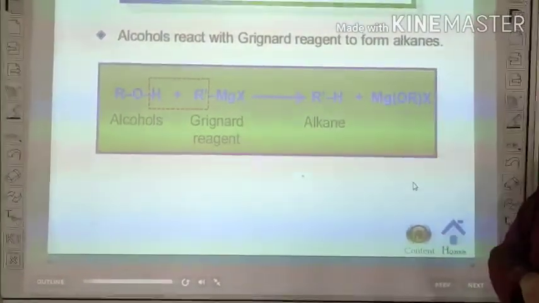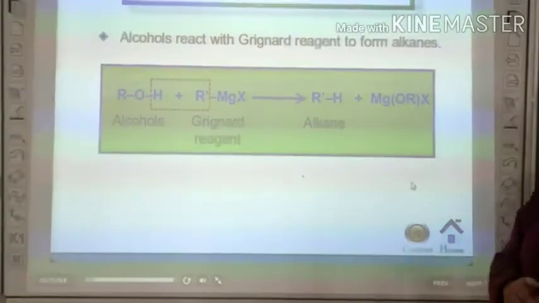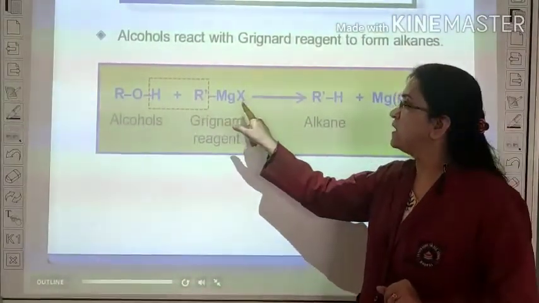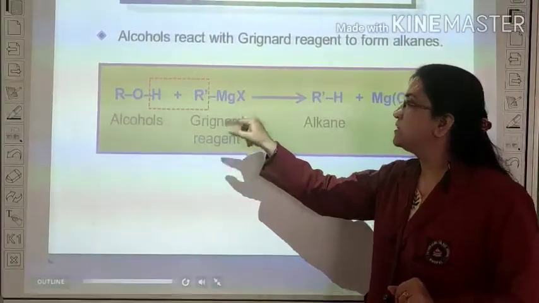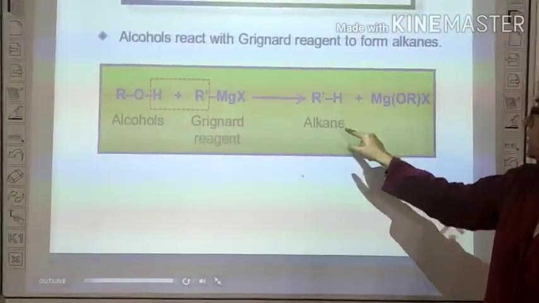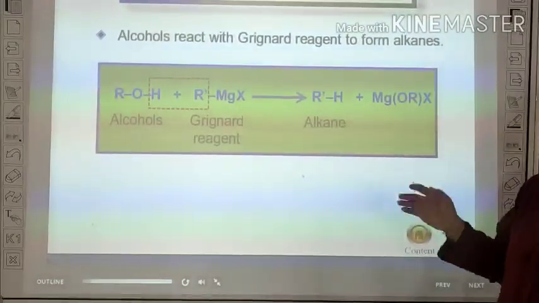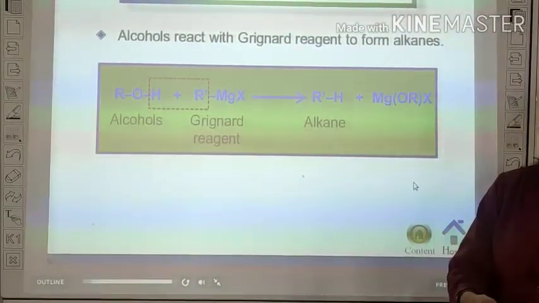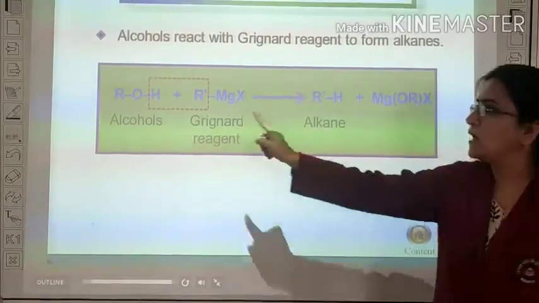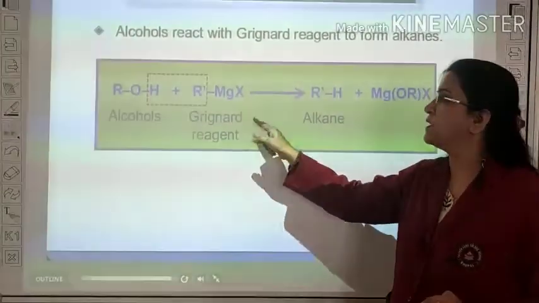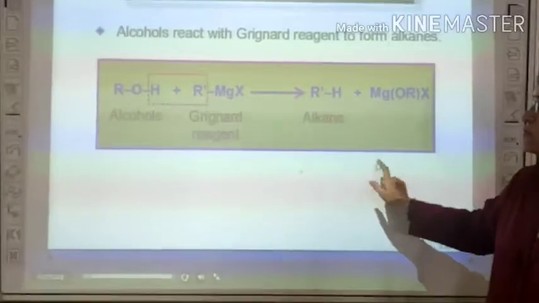The next is reaction with Grignard reagent. When alcohol reacts with Grignard reagent, they form alkane and another compound. So, if anyone asks how will you prepare alkane from alcohol, then the answer is when alcohol reacts with Grignard reagent, alkane is formed.